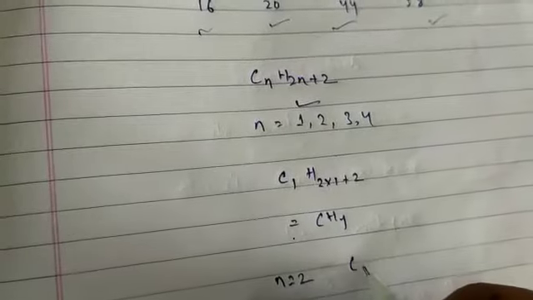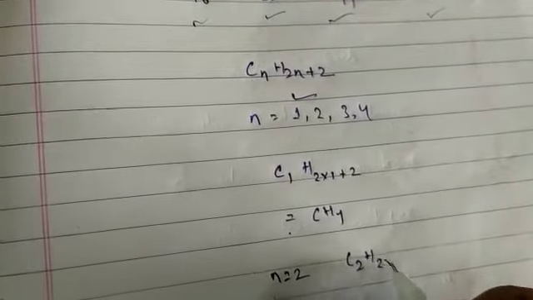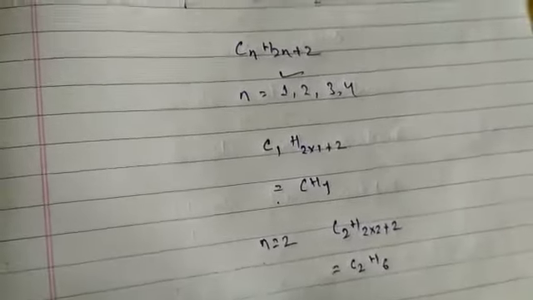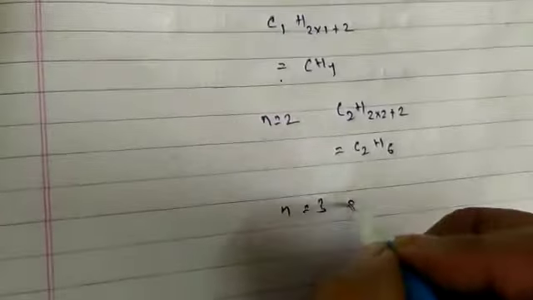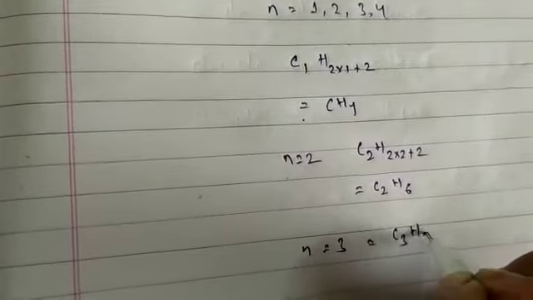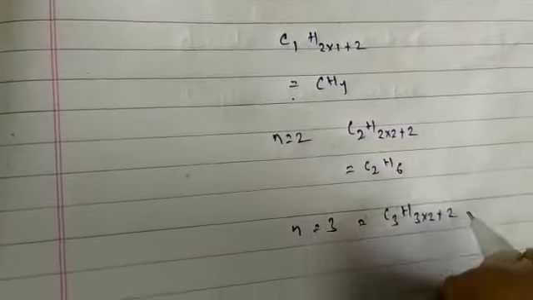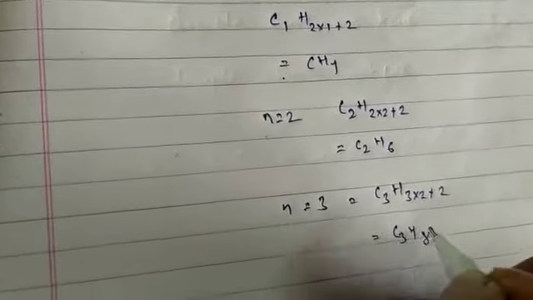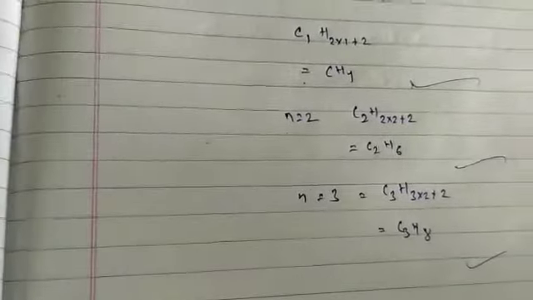Similarly for n equal to 2, you can write C2H2 into 2 plus 2, that is C2H6. For n equal to 3, C3H3 into 2 plus 2, that is C3H8. Similarly you can find the next members of the homologous series.